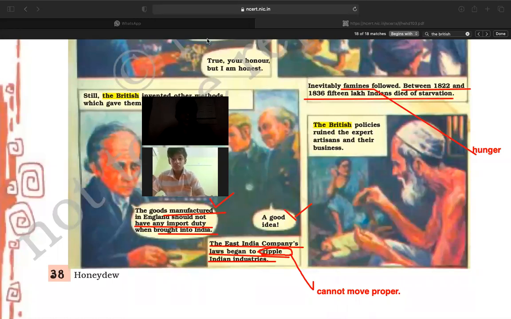What do you mean by starvation? Those 15 lakh Indians lived a life of hunger, right? So the policies the British made in India on Indian people and Indian companies ruined, and ruined means destroyed. What is the meaning of ruined? The meaning of ruined is destroyed, right? So destroy.